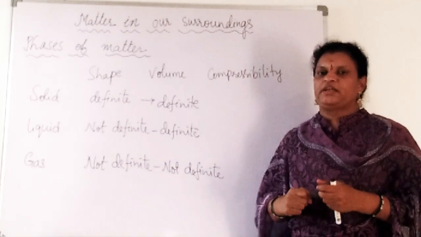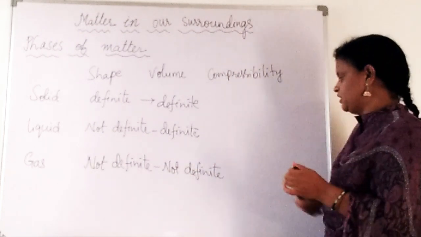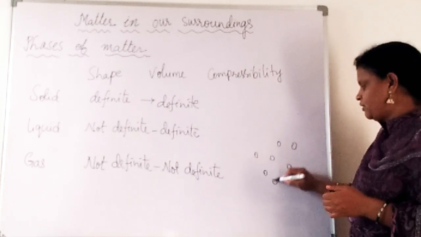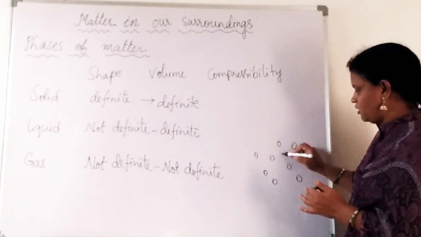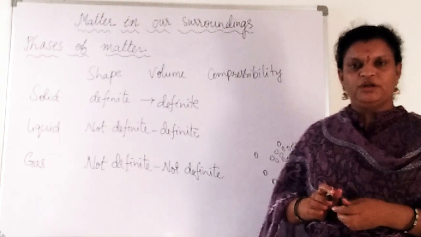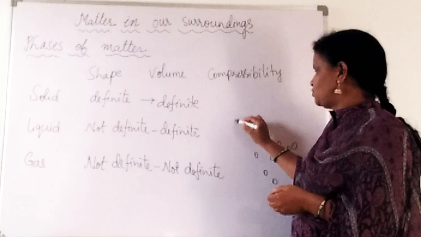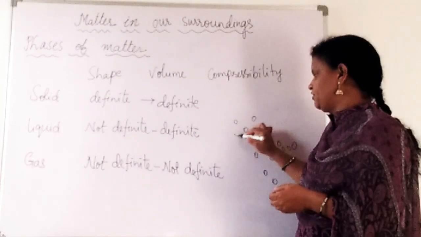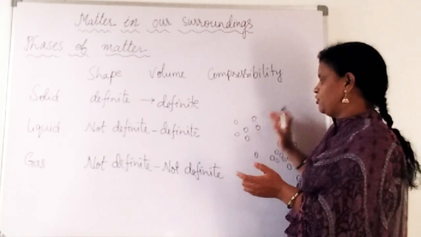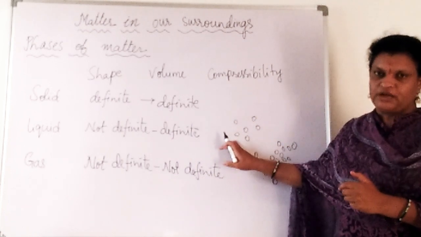Then gaseous particles are more compressible because here what happens? Between the gas molecules so much space is there. So whenever you want to compress, all these molecules will come close to each other, and because of that they are able to compress, right? Liquids also, what happens here? Small space is there between them. That is why whenever we apply some pressure on them, they are able to be compressed. So they are a little bit compressed.